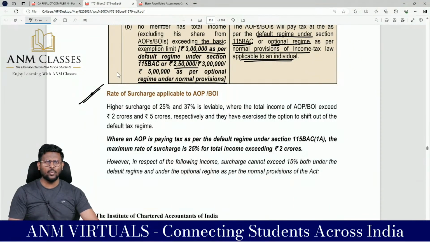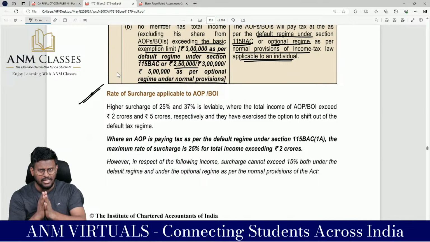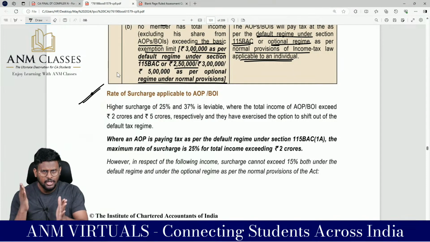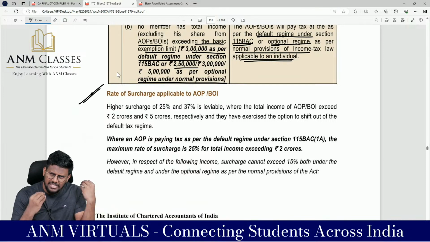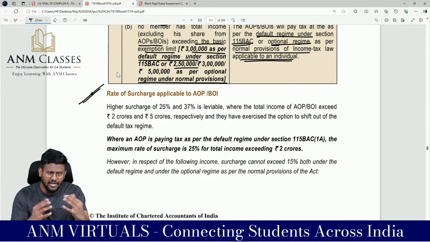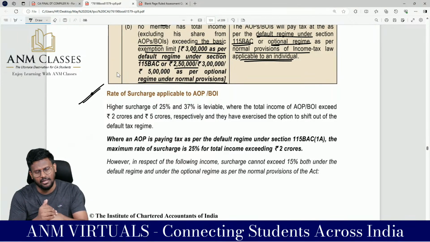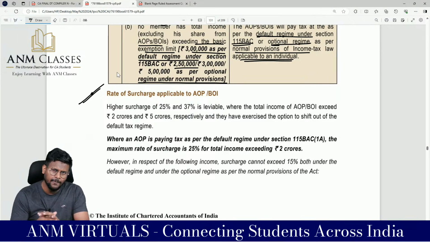So I am consolidating 167B. There are only 2 circumstances, my dear lovable students. Share of AOP or BOI determinable, not determinable. If it is not determinable, set under AOP, taxable at MMR. If one of the members is taxed at a higher rate, then the entire income will be taxed at a higher rate. That's it, game over. Sir, member share is known and determinable.